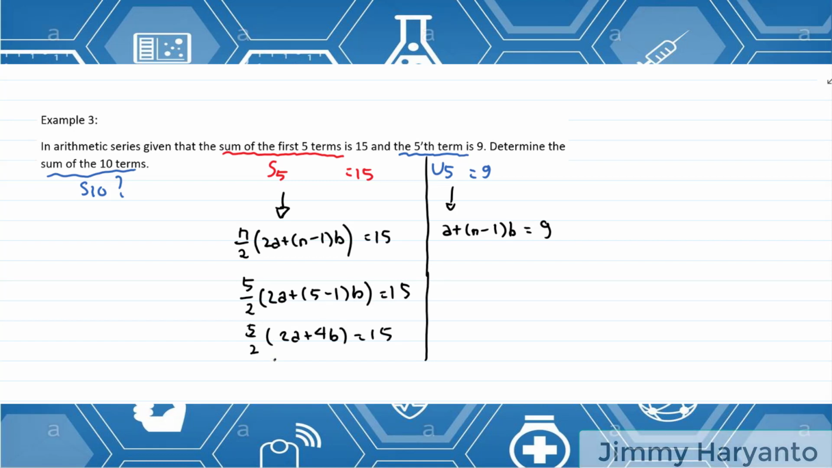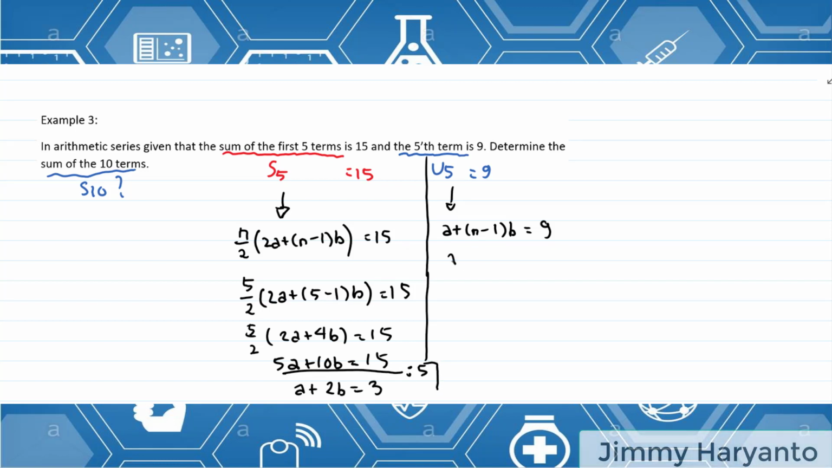And then multiply it. 5a plus 10b equals 15. That's it. Oh, I can divide them by 5. It will become a plus 2b equals 3. Okay, this is for the first.